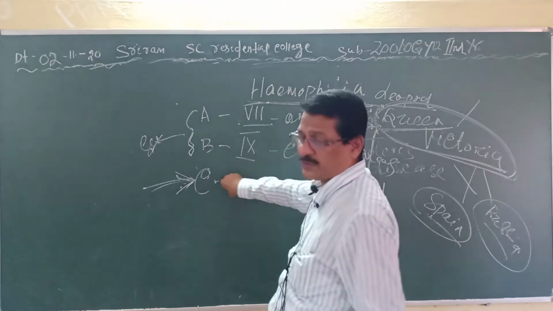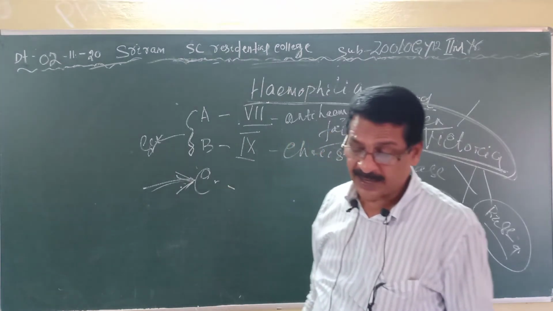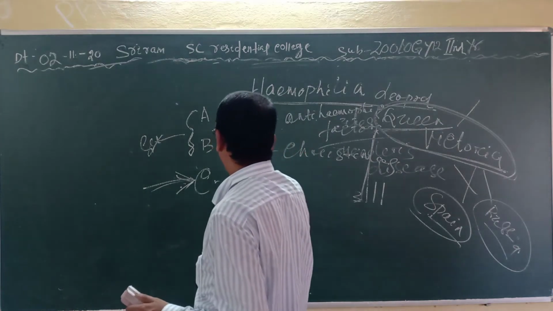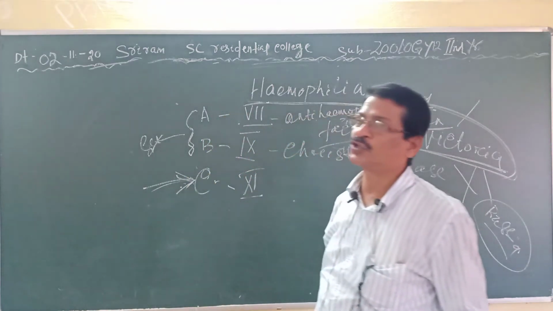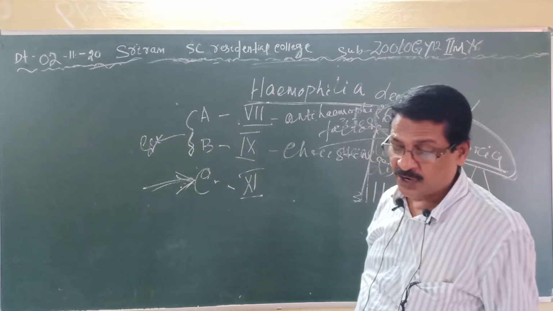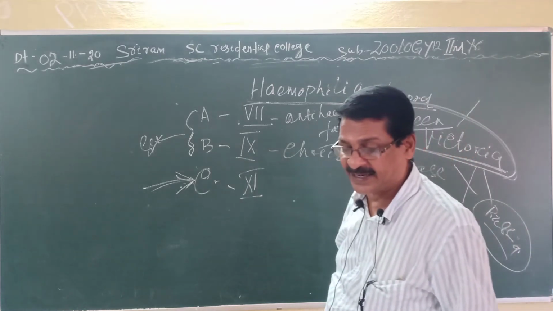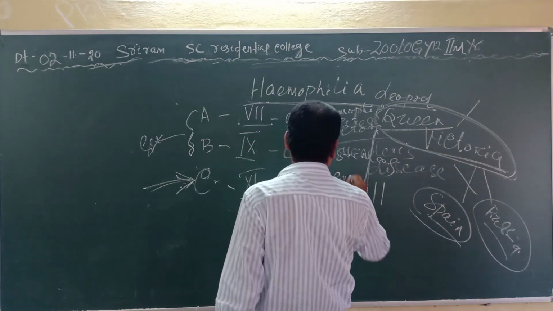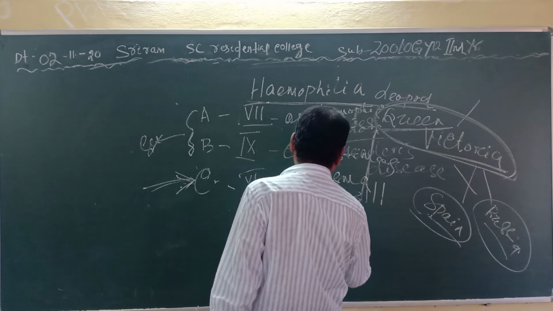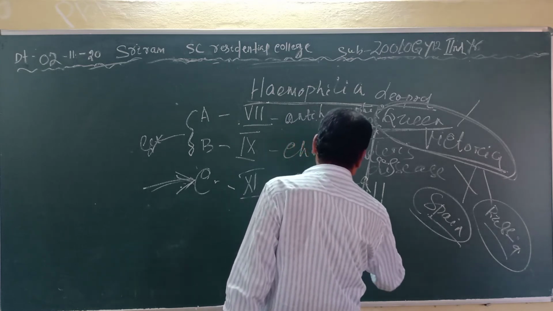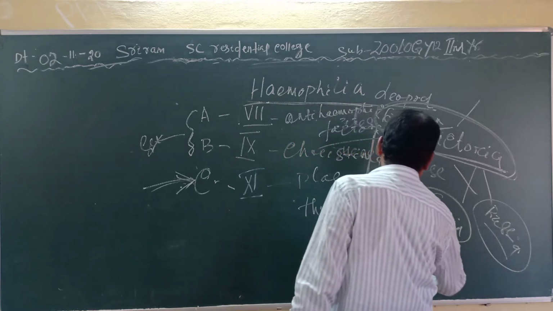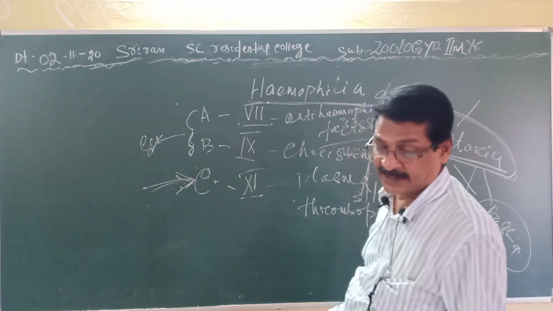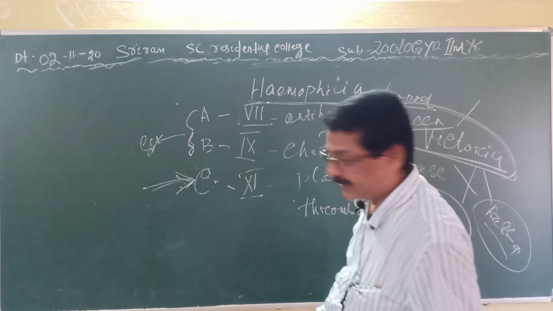And in case of C, the 11th factor is not synthesized, and it is due to an autosomal defect. It is called the plasma thromboplastin antecedent.